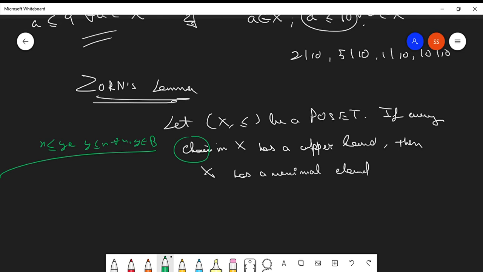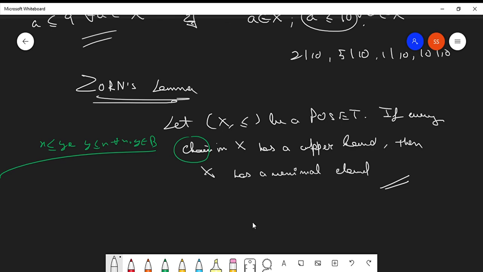And if every such chain has an upper bound, then X will have a maximal element. This is Zorn's lemma. We are not going to get deep into it. We just gave the statement because it might be of use in the concepts of real analysis.